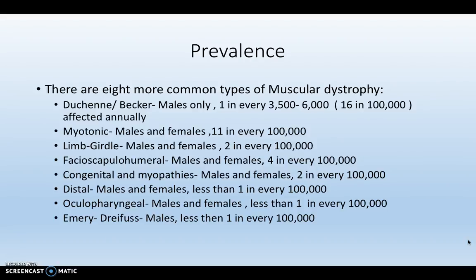Oculopharyngeal muscular dystrophy affects males and females. Onset usually doesn't happen until after age 40. Emery-Dreifuss muscular dystrophy affects males only. Onset is usually seen between age 5 and 15. Typically less than 10 in 100,000 of each type of muscular dystrophy are seen annually, except for Duchenne-Becker. 1 in every 3,500 males are affected annually.